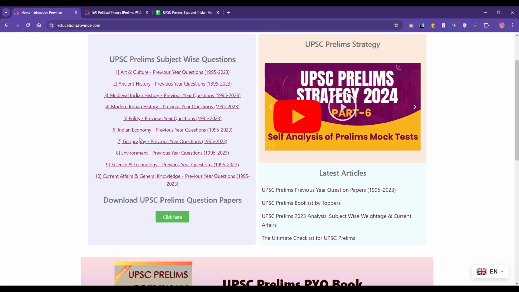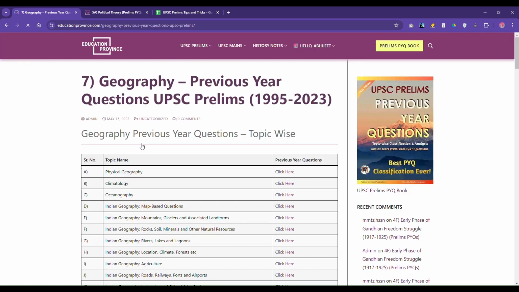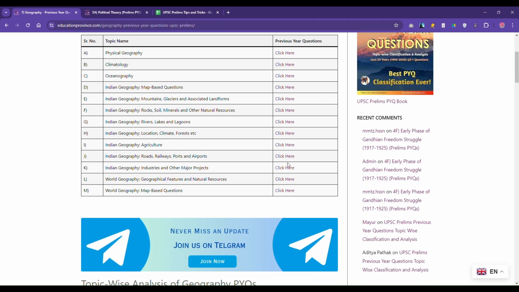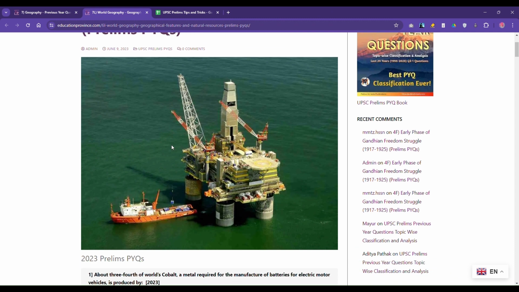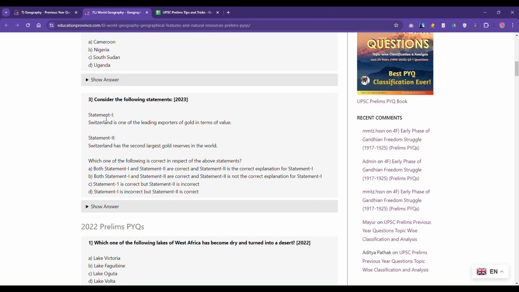Let's say 7L. 7L means geography, and L means world geography, natural resources, not Indian geography. Question number 3, 2023, this one. Now, if you read the second statement, Switzerland has the second largest gold reserves in the world. Now, this,